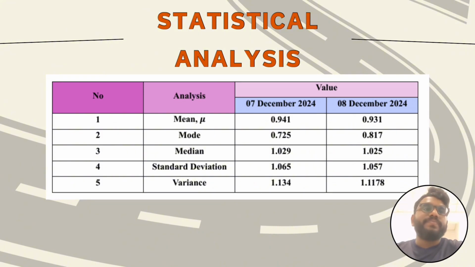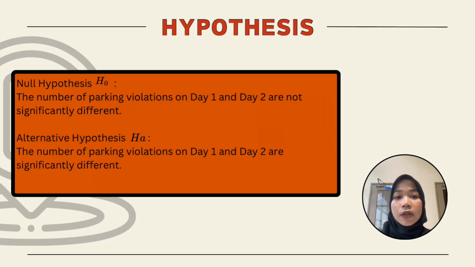Okay, let's start with the hypothesis. For the null hypothesis, we assume that the number of parking violations on day 1 and day 2 are not significantly different. On the other hand, for the alternative hypothesis, we assume that the number of parking violations on day 1 and day 2 are significantly different. This will guide our analysis as we proceed.